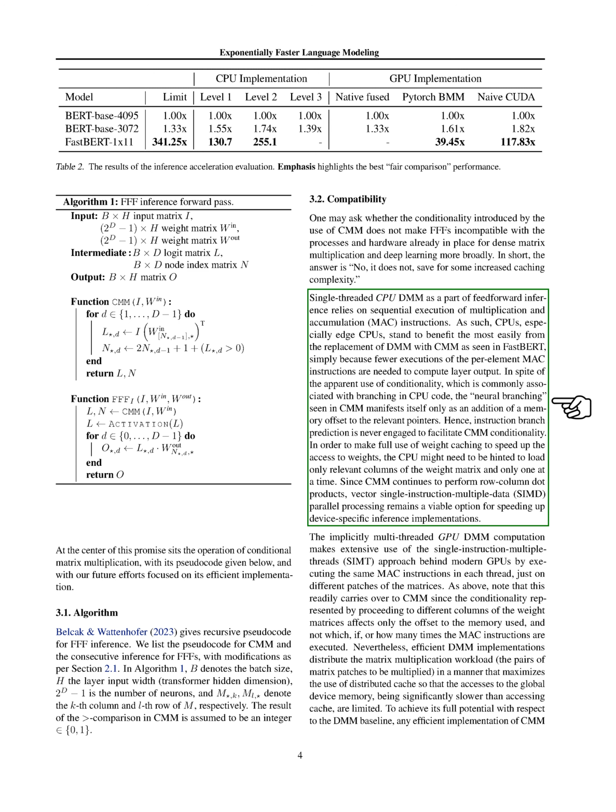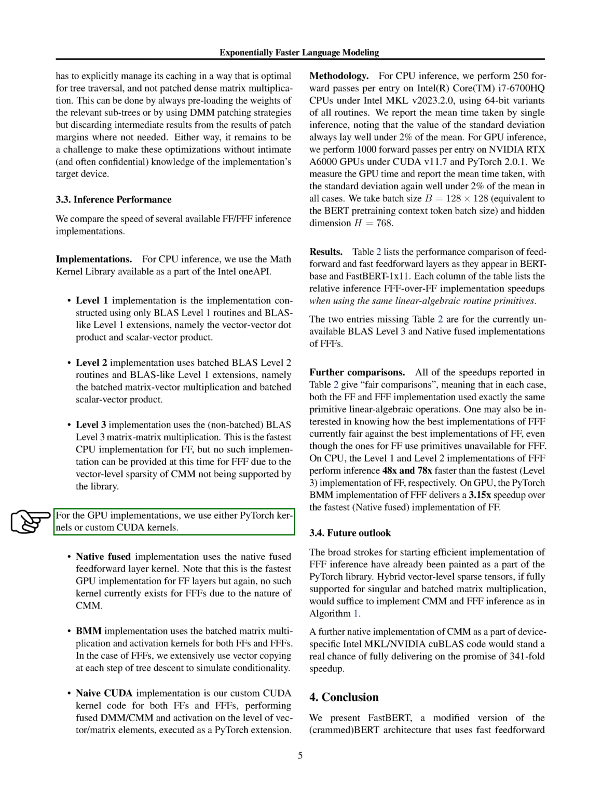We also compared the speed of several available FFF inference implementations. For CPU inference, we used the Math Kernel Library available as part of the Intel oneAPI. We constructed 3 levels of implementation using different routines and extensions. For GPU implementations, we used either PyTorch kernels or custom CUDA kernels. We used a native fused implementation, a BMM implementation, and a naive CUDA implementation.